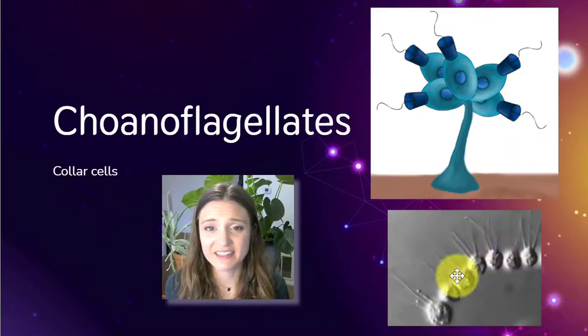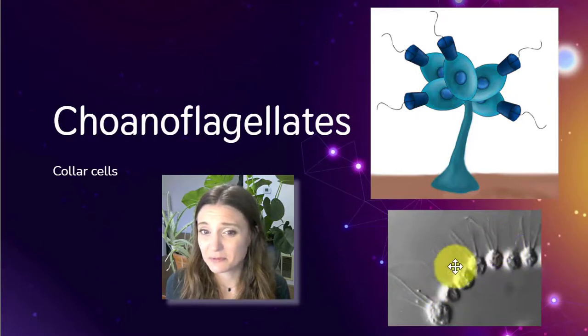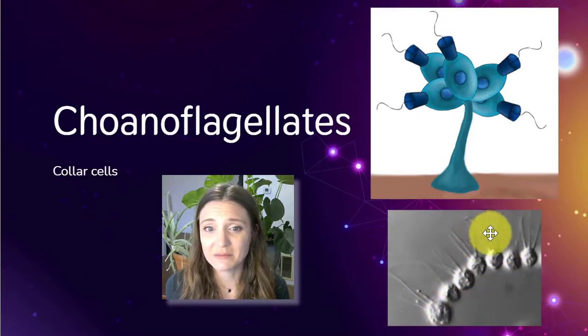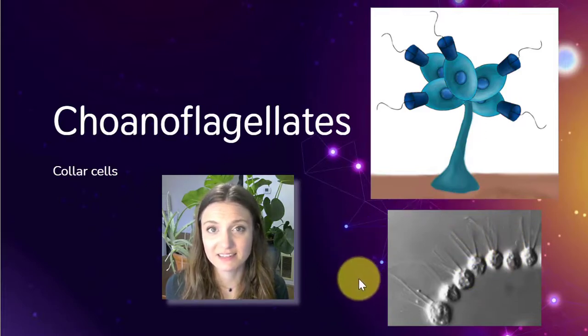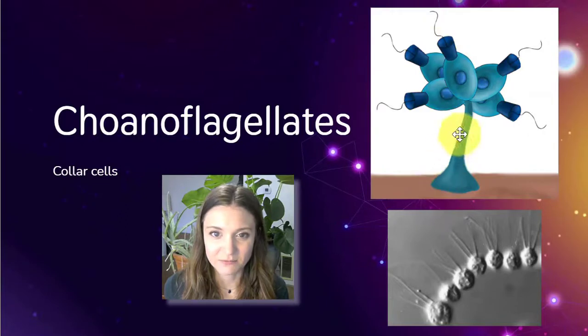Here's kind of what they look like. So choanoflagellates are tiny protist cells with many flagella and a ring of cilia coming off the back of their organism, right? And they can form these little colonies where they have a branch that they sit themselves up on, and then they have what we call collar cells and a flagella.